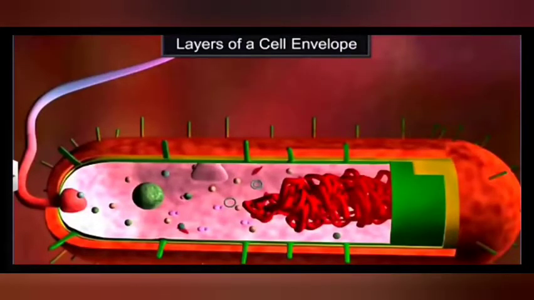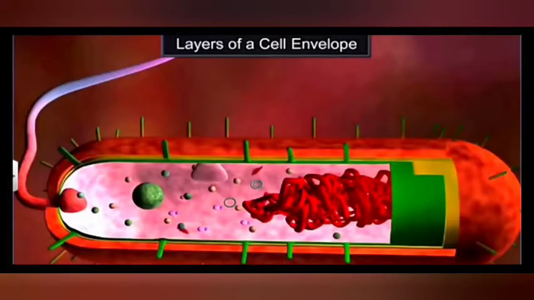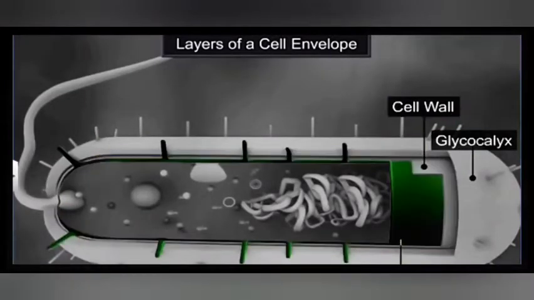The outermost layer of the bacterial cell is called the envelope, the cell envelope. This cell envelope is made up of 3 layers. The outermost layer is called glycocalyx. Inner to glycocalyx is the cell wall, and the innermost layer is the plasma membrane.